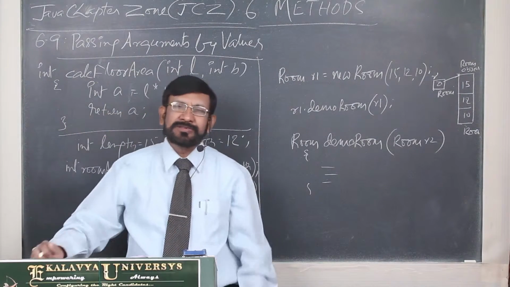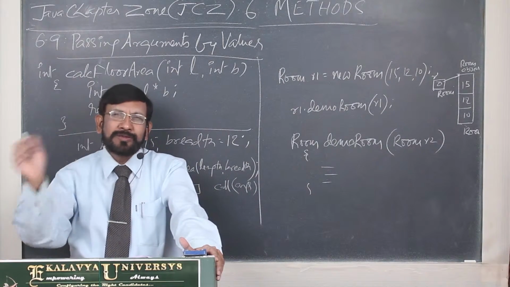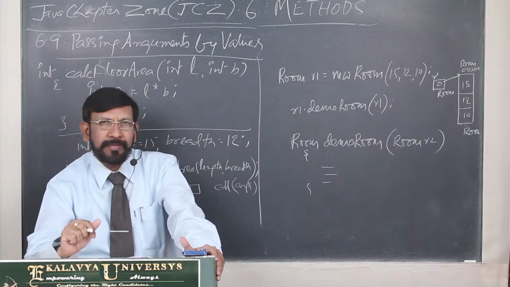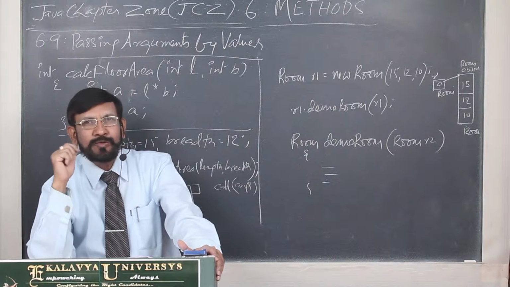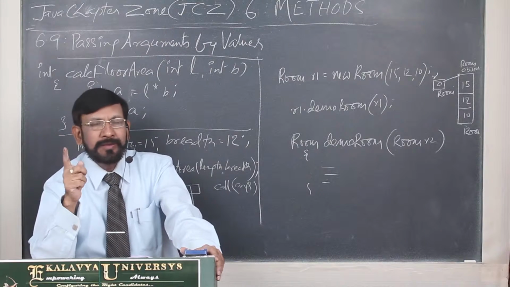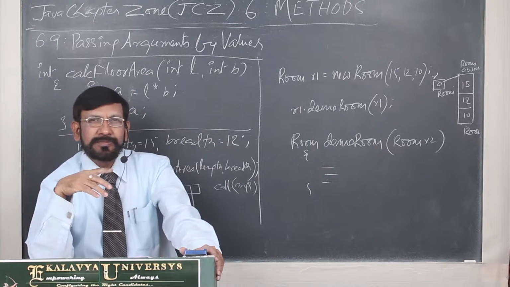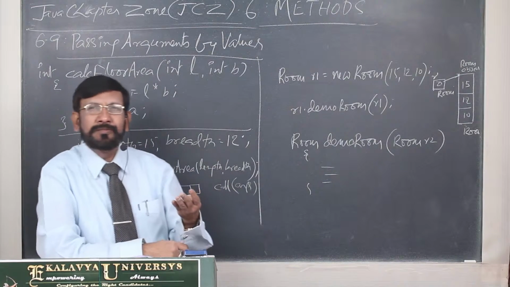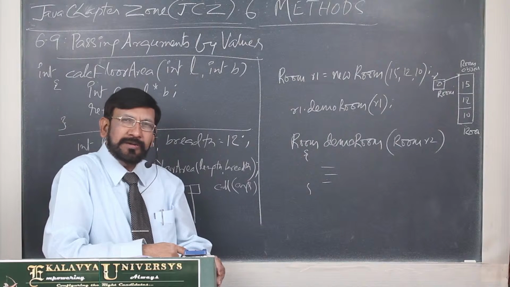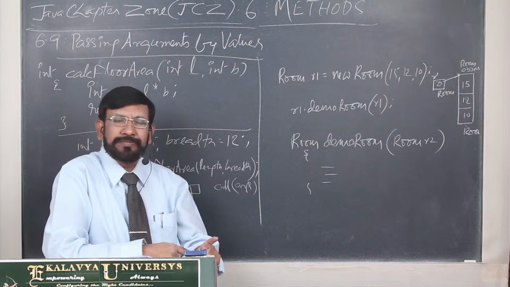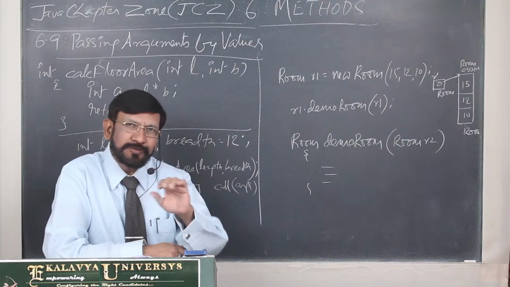As far as Java is concerned, we can pass arguments only through values, pass by value. Why am I specially telling pass by value? In C, there are two ways. One is pass by value, second one is pass by address. Whereas in C++, there are three ways: pass by value, pass by address, and pass by reference. But Java supports only one way, that is pass by value. Anything we have to pass by values.